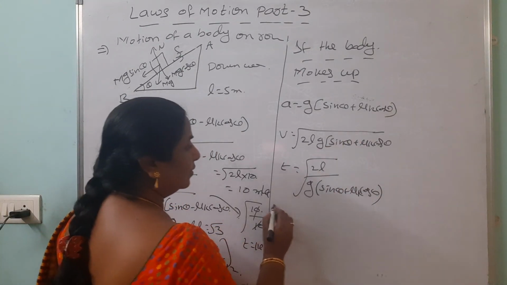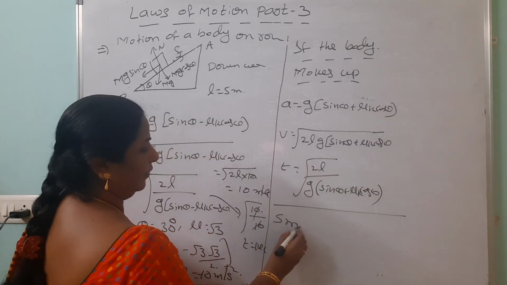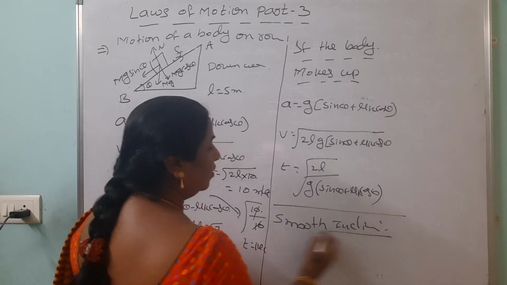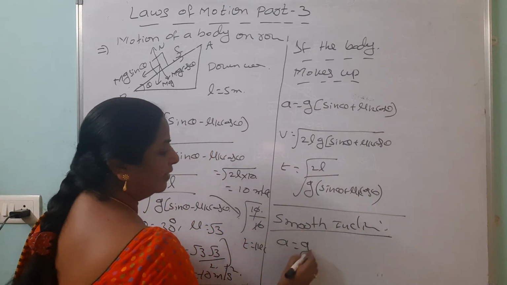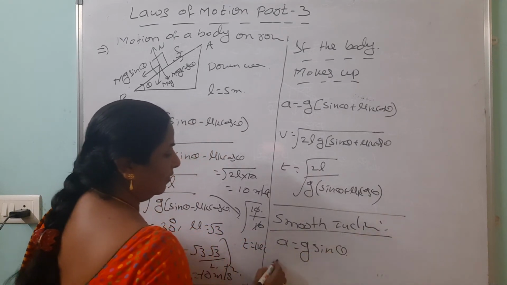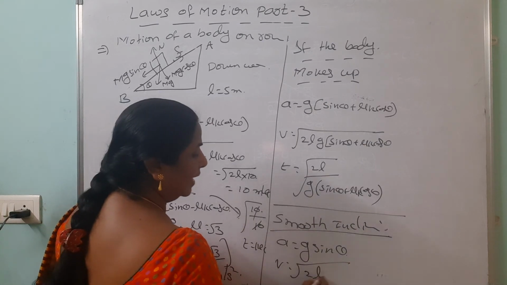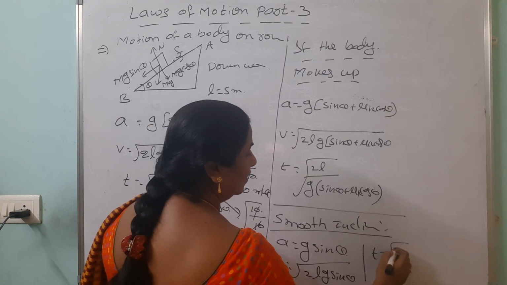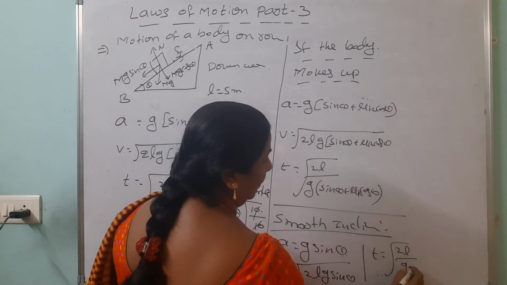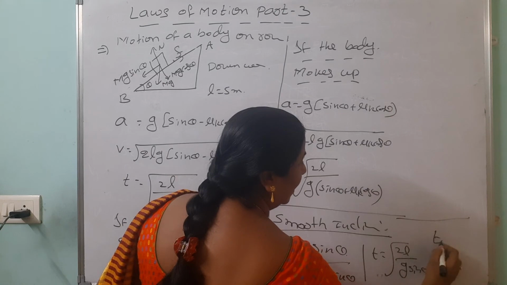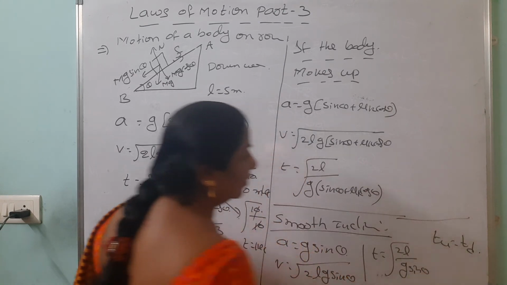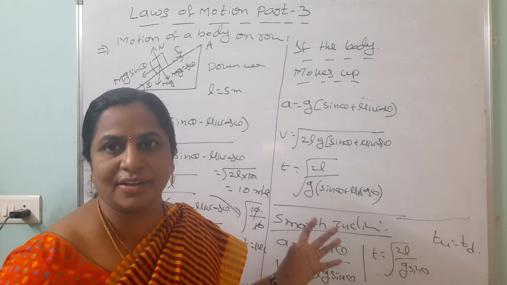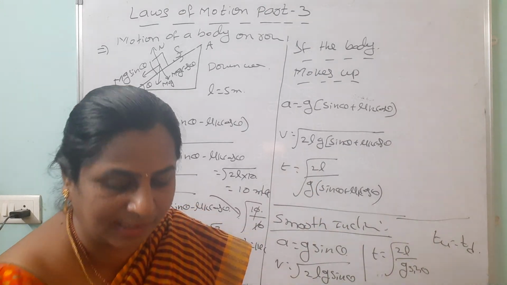Like that we can go through the smooth inclined plane also. In the case of smooth inclined plane, what we are taking? No friction. So acceleration a equals g sin theta. Then v equals under root 2 L g sin theta. Then time is how much? Under root 2 L by g sin theta. But in this case, time while going up equals time while coming down, both are same because there is no friction. So this belongs to motion of your body on rough and smooth inclined planes.